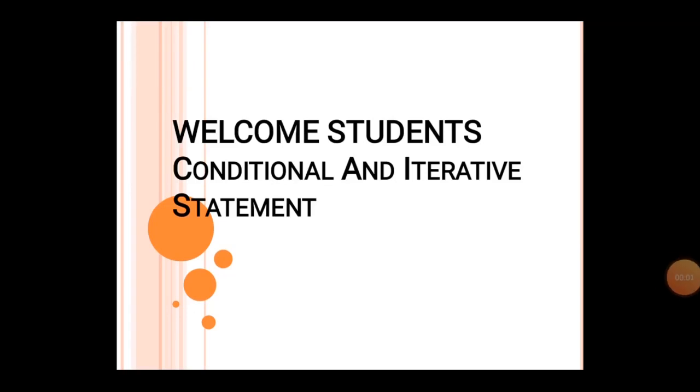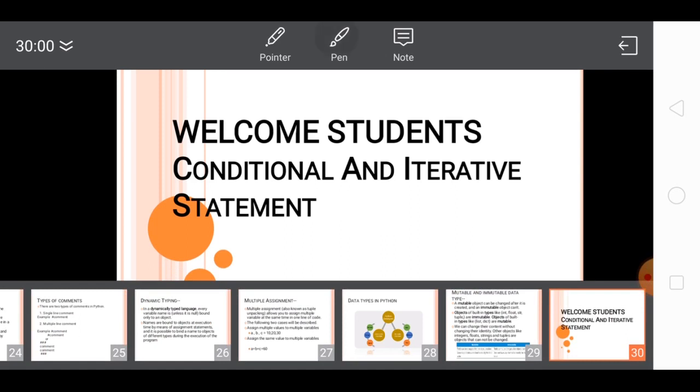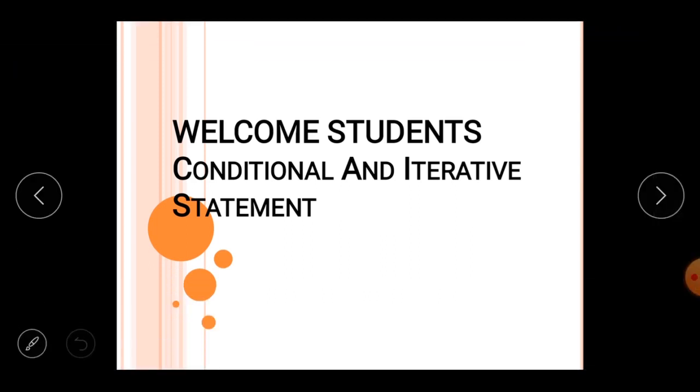My dear students, today I will start the new chapter, that is conditional and iterative statement. In this chapter you are going to learn about the types of statements, the uses of statement, the flow of control, the use of if-else statement, and what are the looping statements. So with the help of this chapter you will be able to write simple programs, like programs having some conditional statement, and programs having some looping statements.